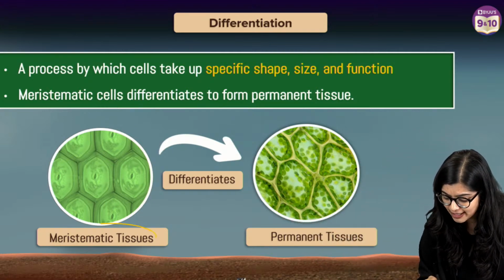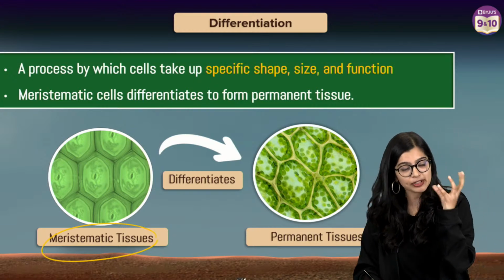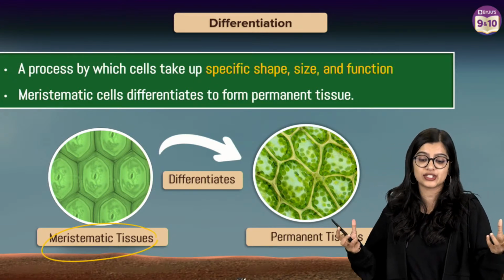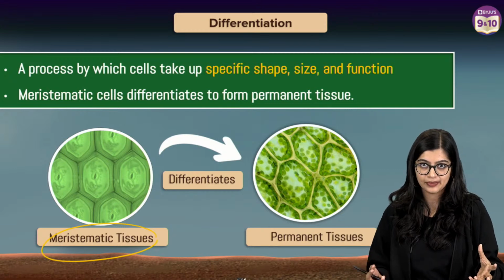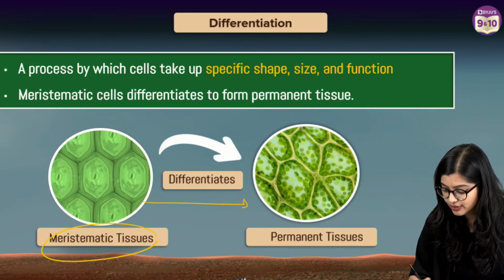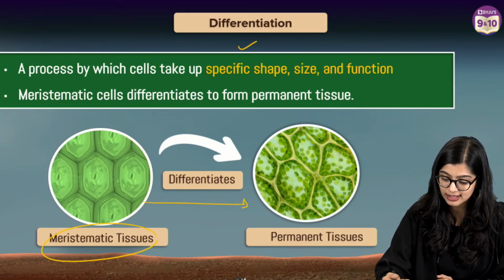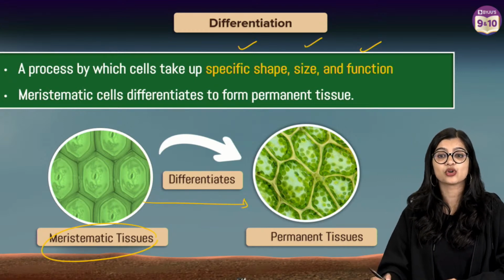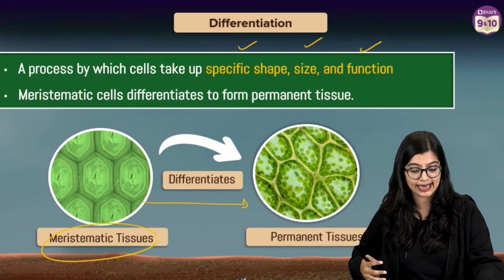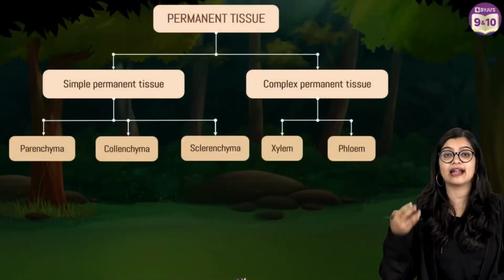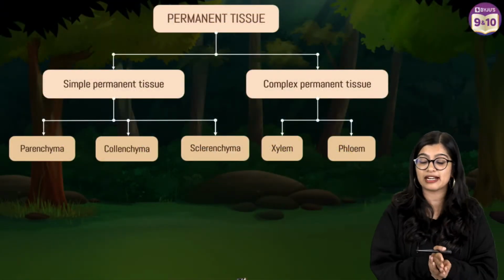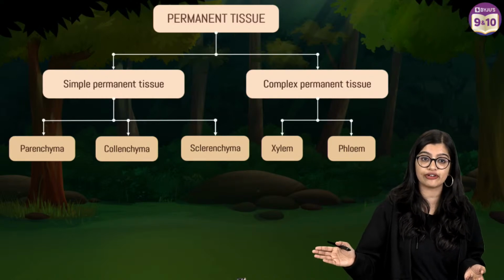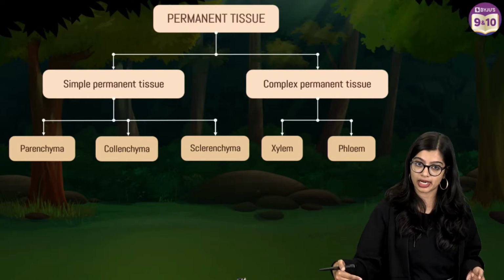So as we all know, the meristematic tissue has a shape and size and everything, but no specialized function, location and everything. But when it undergoes the process of differentiation, it acquires a specific location, structure and function, right? So it becomes specialized. So in this particular case, your meristematic tissue undergoes the process of differentiation to become your permanent tissue.